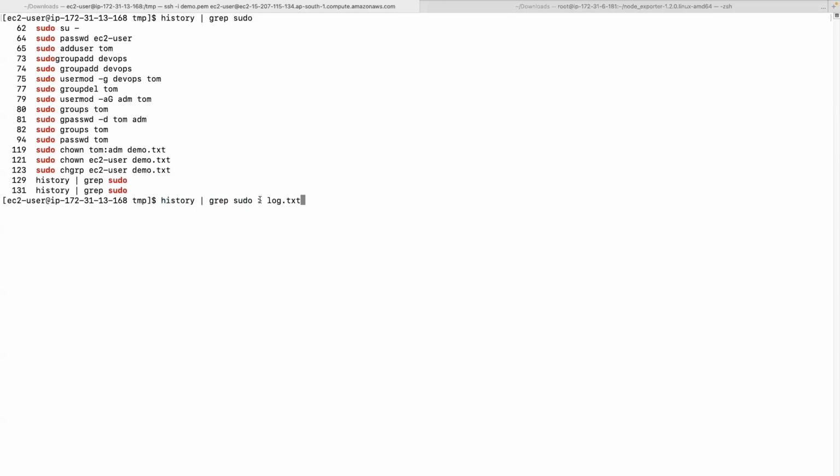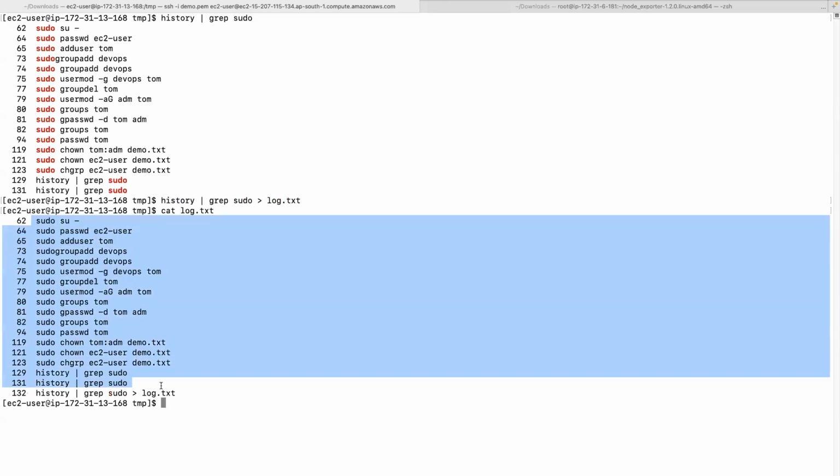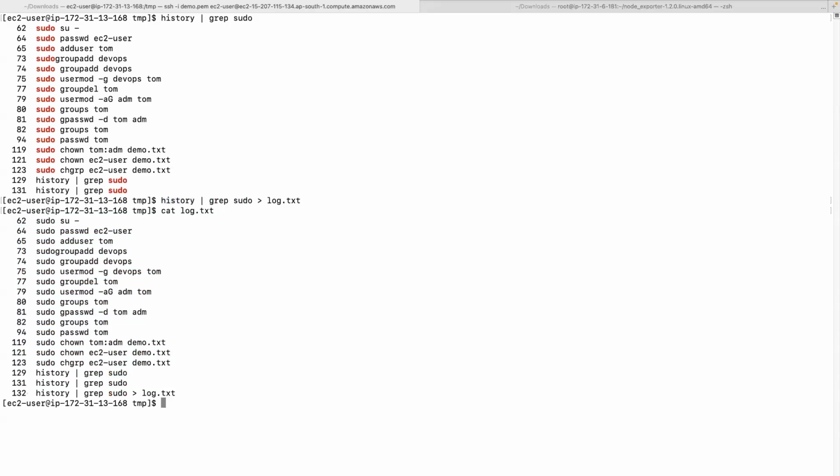So this will put the output into a file called log.txt. It will create a file by this name and will put the output there. So now you can check log.txt. You can see all the commands with the sudo. Got it right, everyone? Okay.